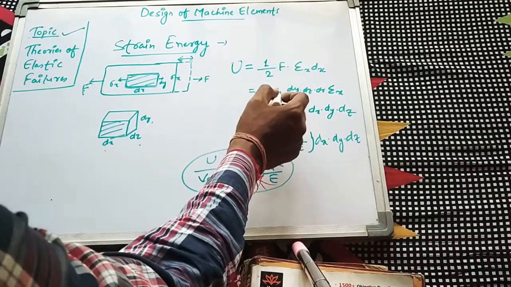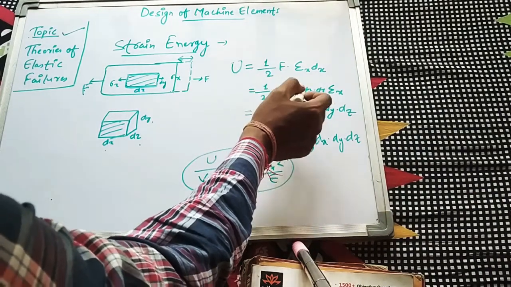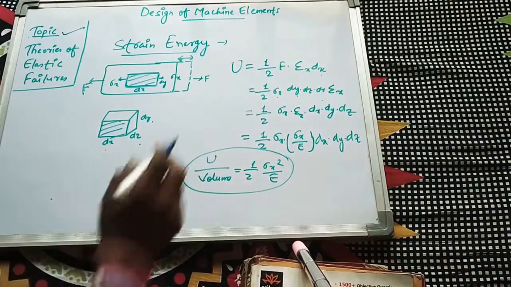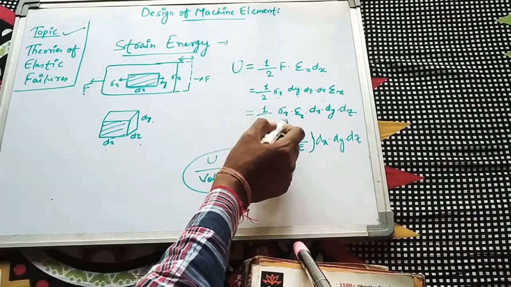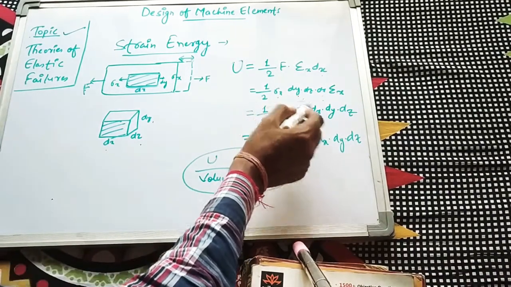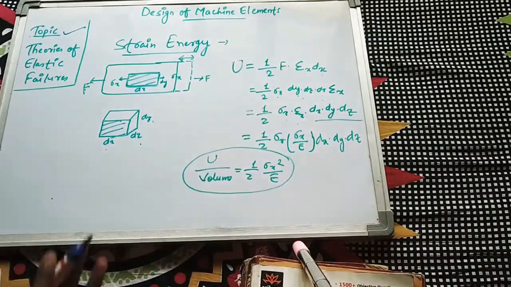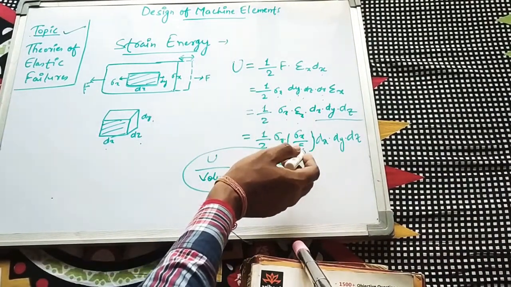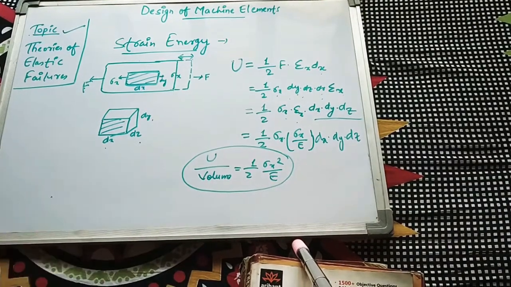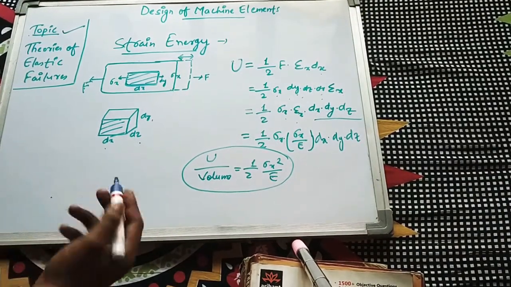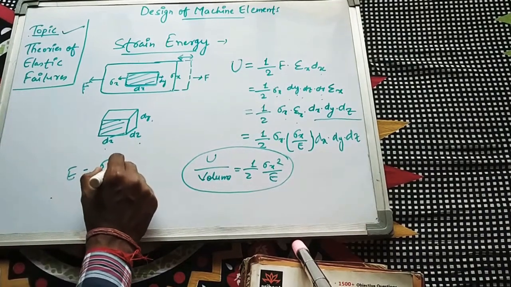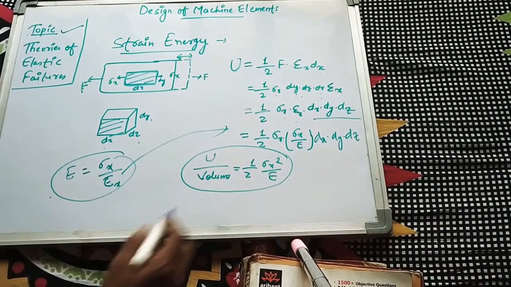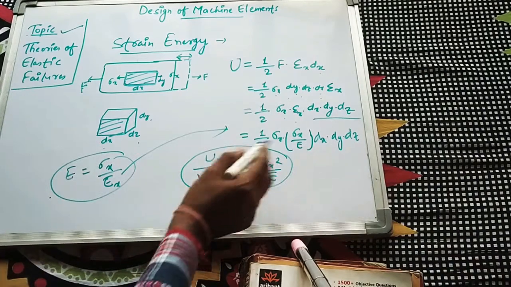In case of force, we can put force equals sigma x into dy into dz. And epsilon x dx is already derived from the above line. So 1 by 2 into sigma x into epsilon x into dx dy dz is written over here. This is just the arrangement, nothing external. So 1 by 2 into sigma x, and epsilon x can be written as sigma x by E. As you all know, Young's modulus, or any modulus, is given as stress by strain. So this is the formula which is implemented here, into dx into dy into dz.